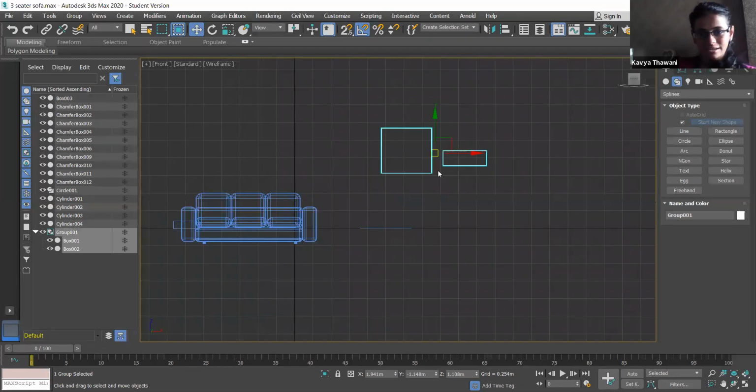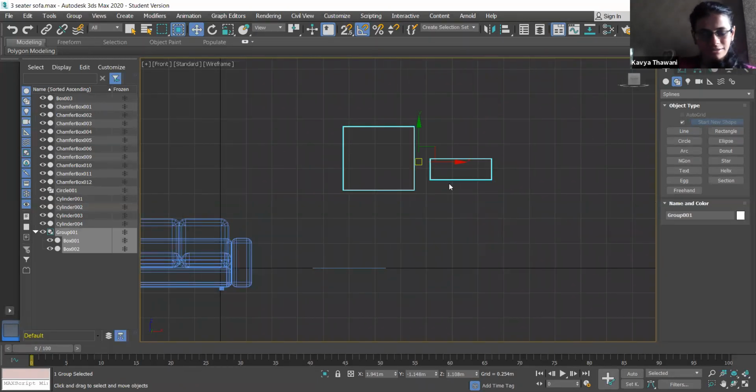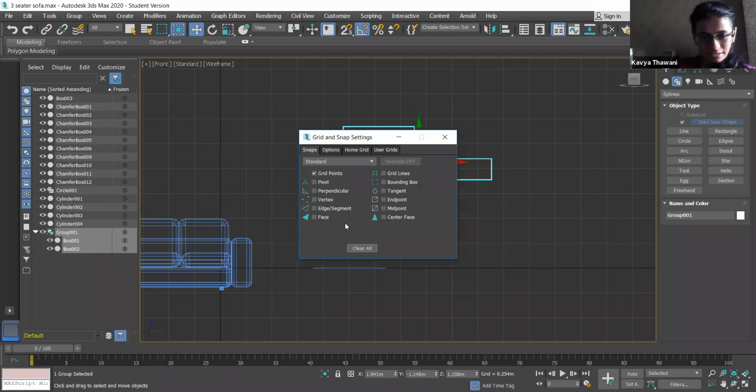Now just right click on your snap. Yes. Click on clear all. Click on grid points, pivot, perpendicular, endpoint, midpoint, and click on vertex also.